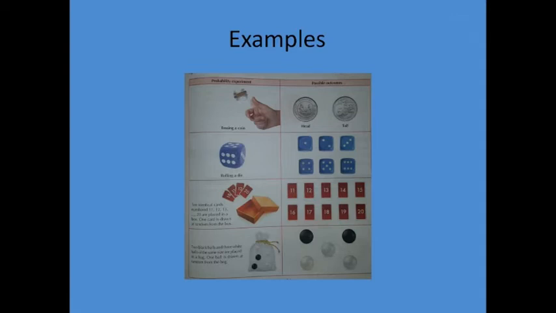Here are some examples of probability experiments and outcomes. The first example is tossing a coin. When we toss a coin, there are two options: maybe a head occurs, maybe a tail. So the possible outcomes are head and tail. So the sample space of a coin is head and tail.